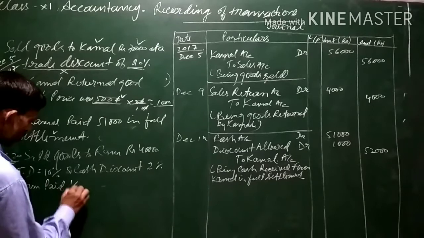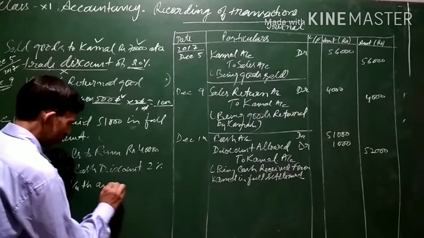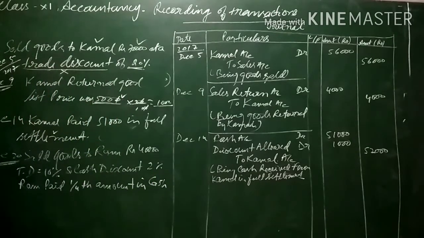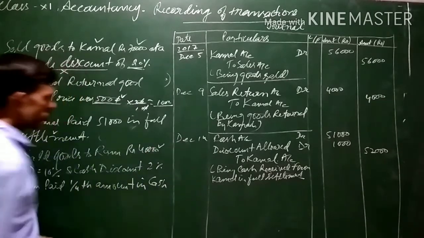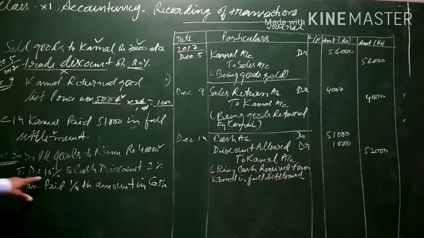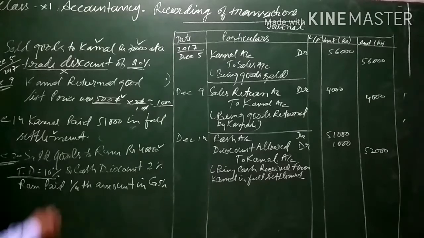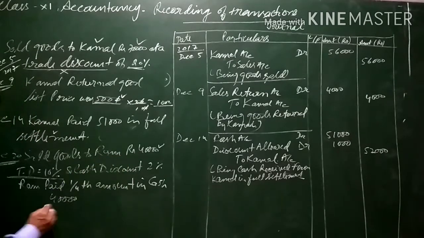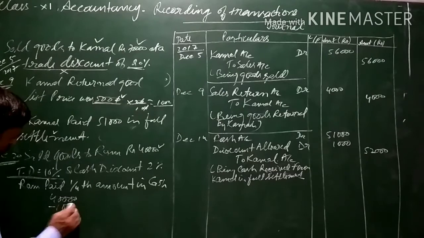This is the lesson, very important. Here we have to note first of all that a small calculation is there. Goods are sold to Ram for 40,000 and a trade discount of 10% is being provided. Since we know that trade discount is not recorded, it is directly deducted from the invoice. So the total list price is 40,000, and 10% of 40,000 will come to 4,000.